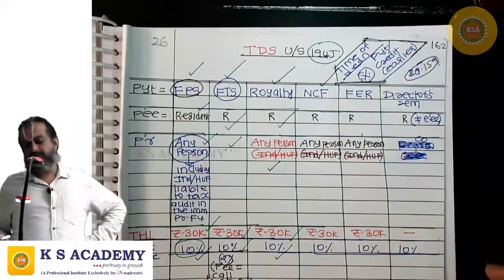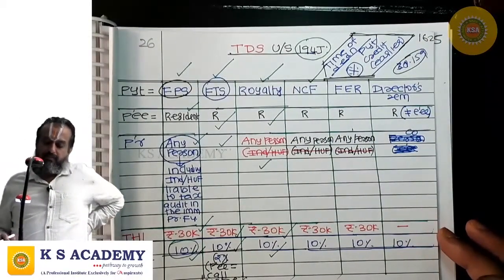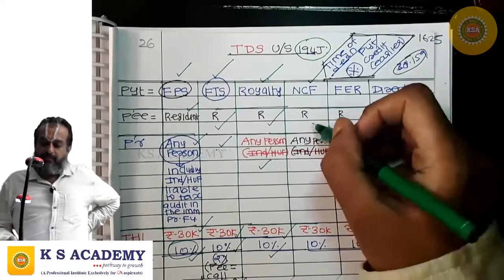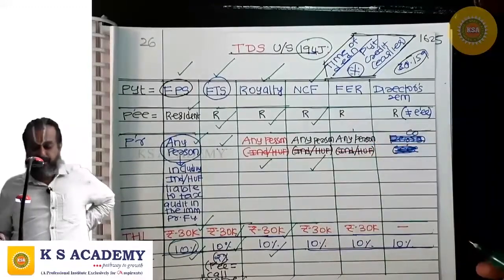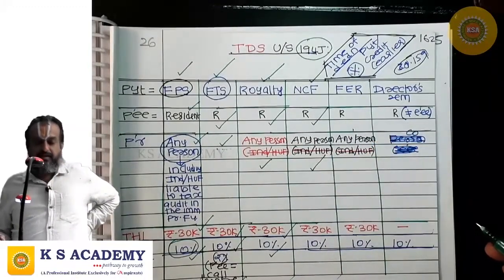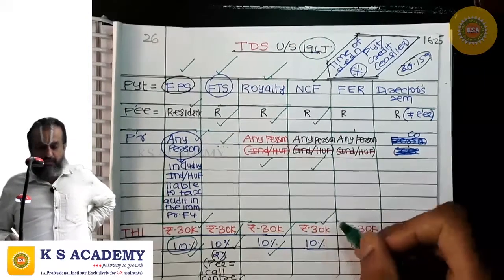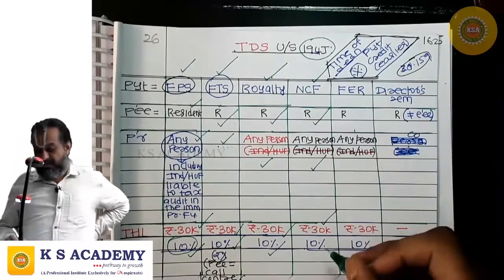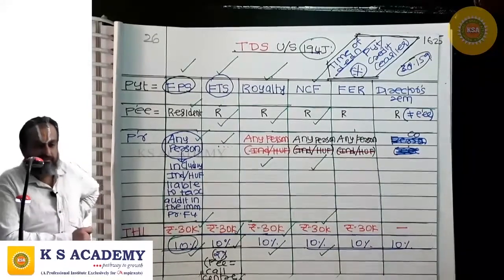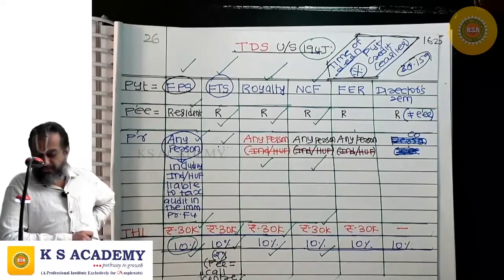Next payment covered by 194J is non-compete fees. If the payment is non-compete fees and the payee is a resident and the payer is anybody other than an individual or HUF, and the aggregate amount of sum paid or credited or likely to be paid or credited is crossing 30,000, then the payer has TDS obligation at the rate of 10%.